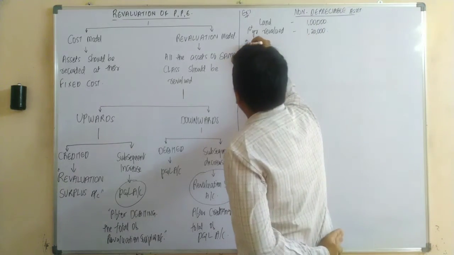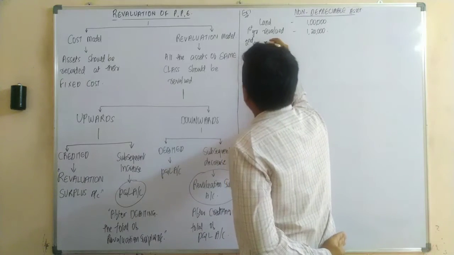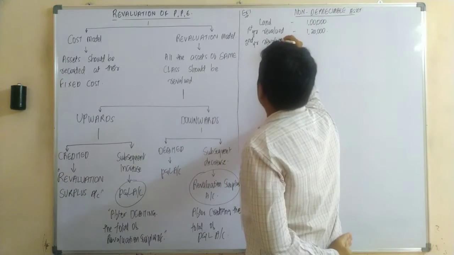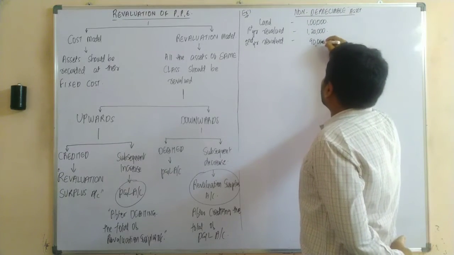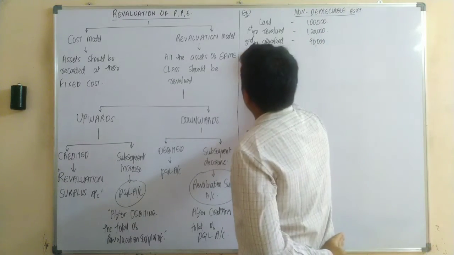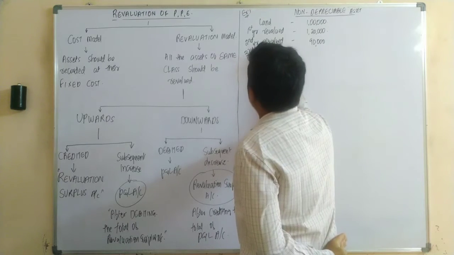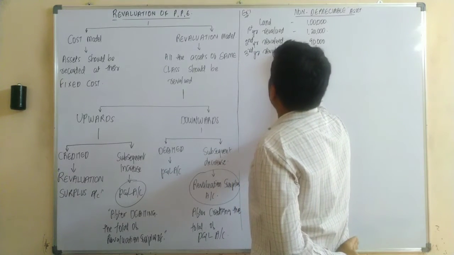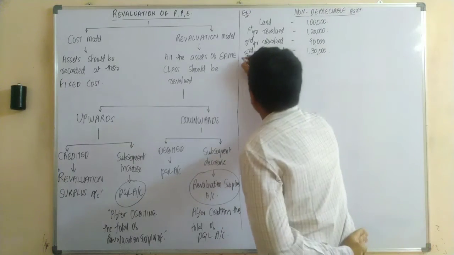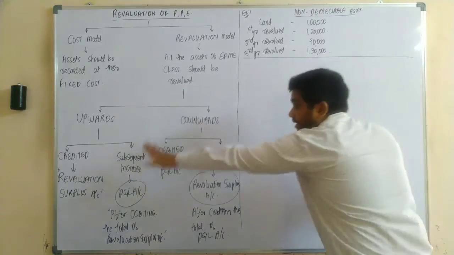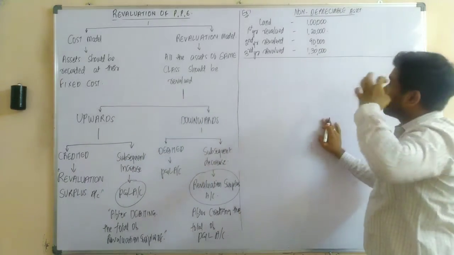In the second year, the asset was revalued at 90,000 rupees. In the third year, the asset is revalued at 1,30,000. This is our example to understand this concept. Let us continue now.